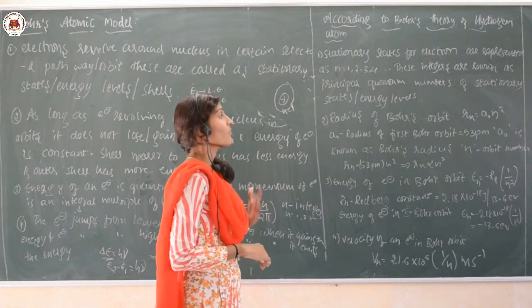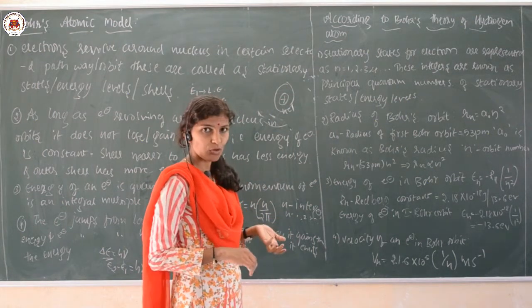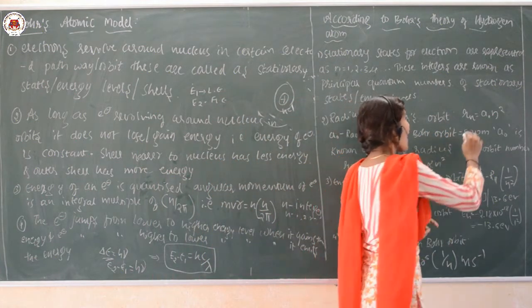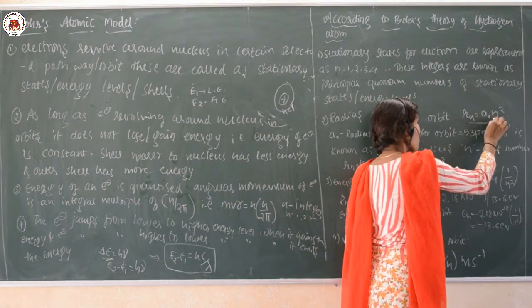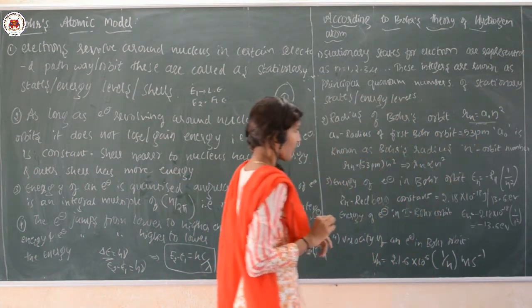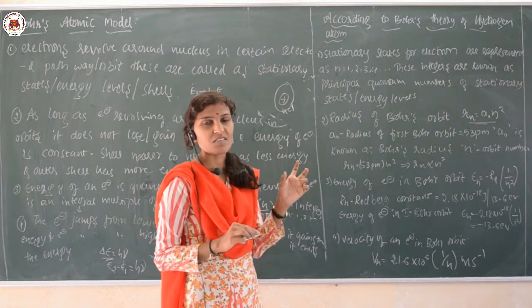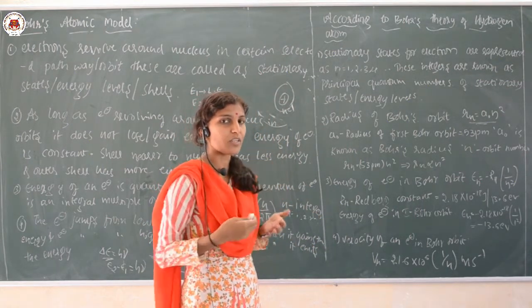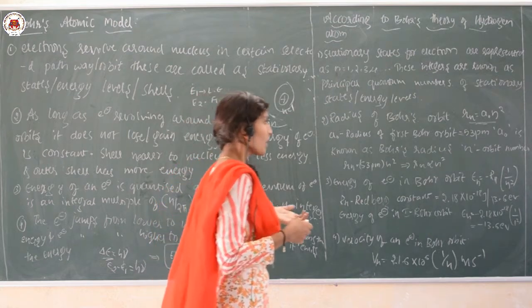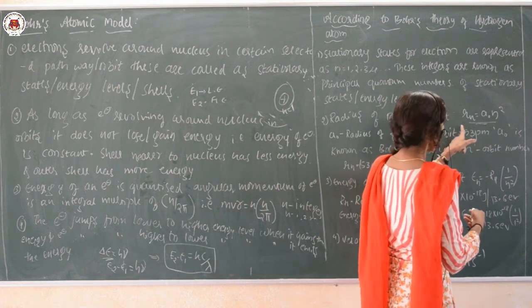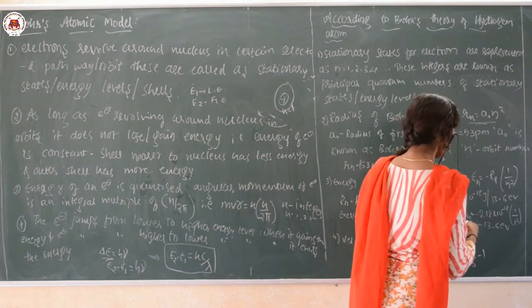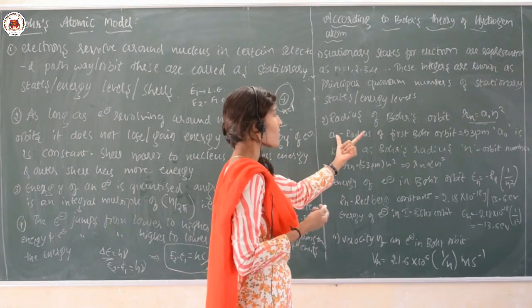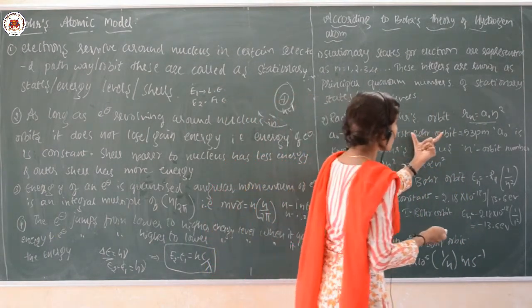Okay. And then they have calculated the radius of the Bohr's orbit. The radius of the Bohr's orbit is given by Rn equals a naught into n square, where Rn is the radius of the nth orbit. If we want to calculate any orbit's radius, the formula is Rn equals a naught n square. What is a naught? A naught is the radius of the first Bohr orbit.